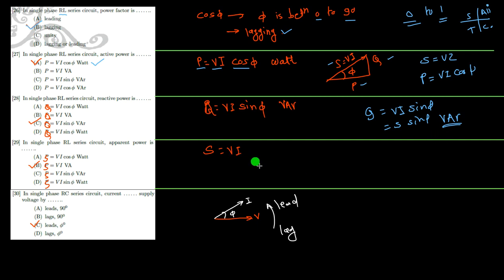In single phase RL series circuit, the apparent power is denoted by S. It is equal to VI, and its unit is volt ampere.